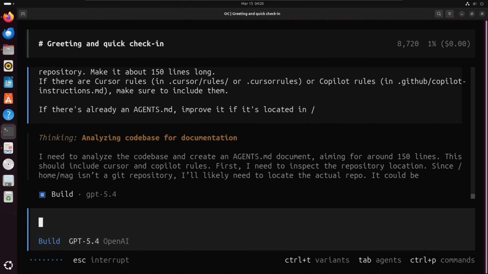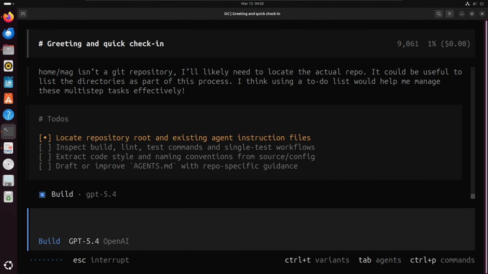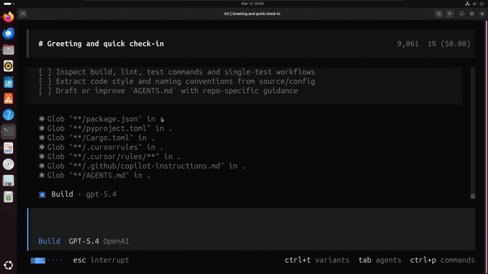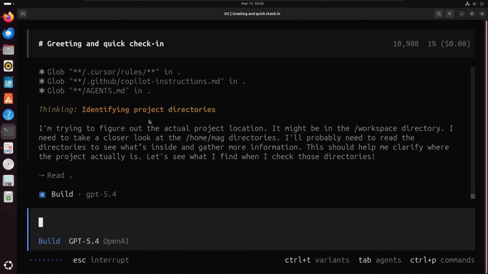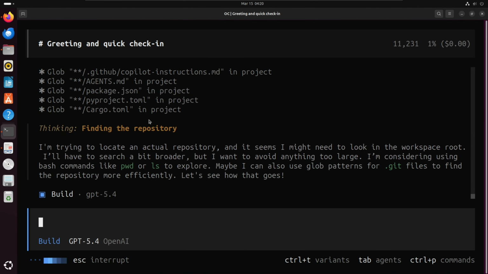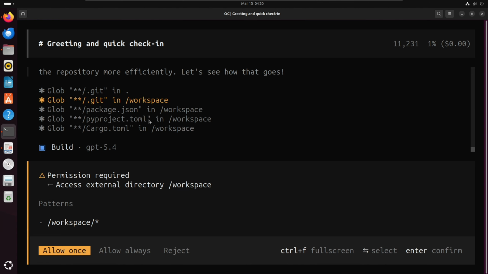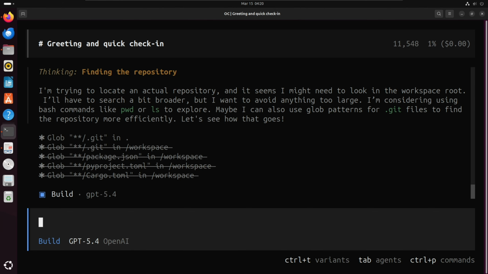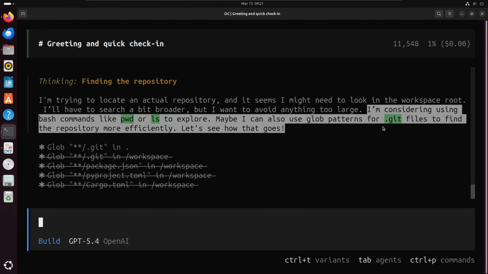For this, I just told it to check the repository, and it will locate the repository and all. There are various commands like /init, or you can give anything, and it will work accordingly. You can follow the PDF, or you can just go and Google it if you are not getting something. Here you can see various options. Like here I gave the workspace, and I have denied the permission request, but here you can allow also. I have rejected it, but you can allow it to get a much broader idea.